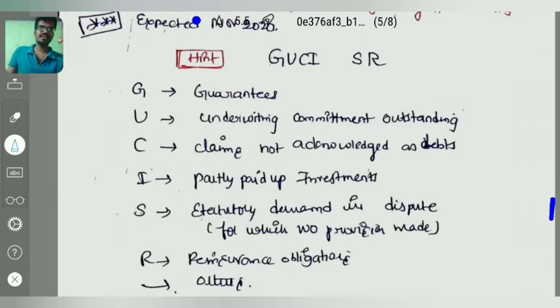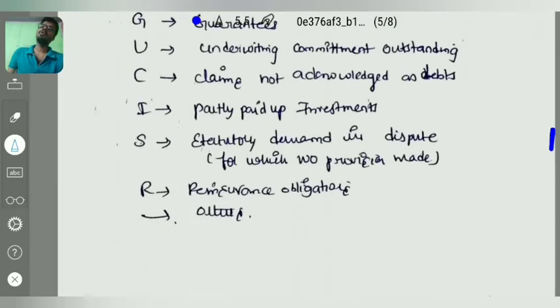Claims not acknowledged as debts. A claim has been lodged but we don't know whether it will be acknowledged as a debt or not. We have to check the policy. Then it is a contingent liability. Partly paid investment is a contingent liability. Statutory demand in dispute for which no provision is made. If any provision is made, then it is not a contingent liability. Reinsurance obligations, we don't know what will happen, it is a contingent liability, and others.